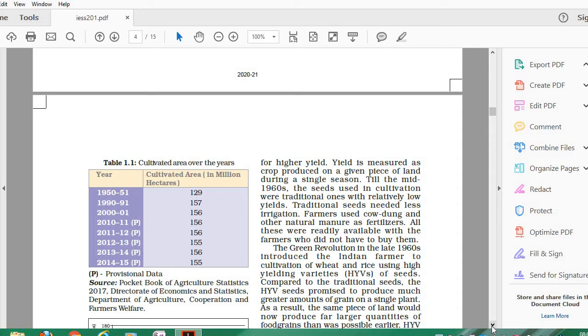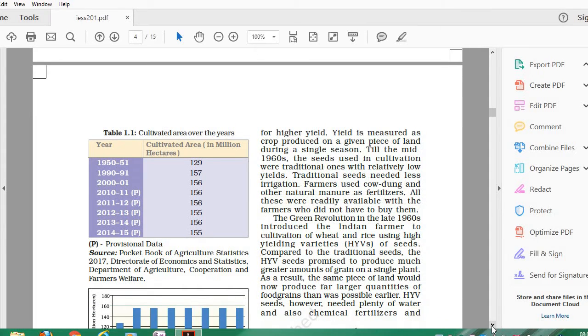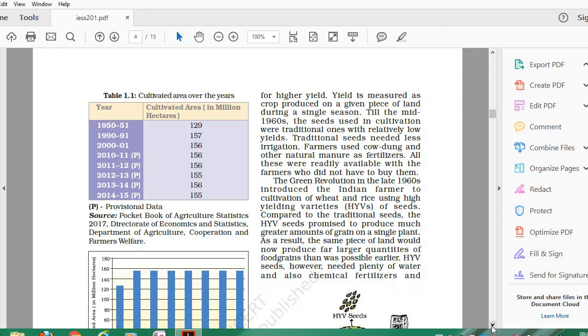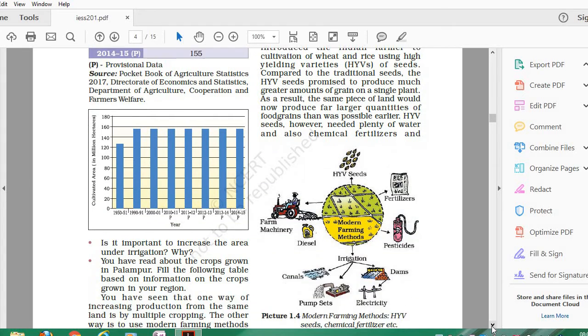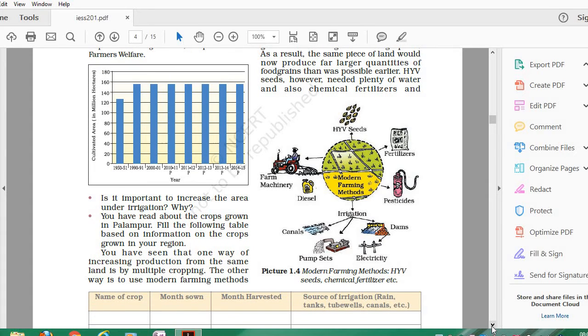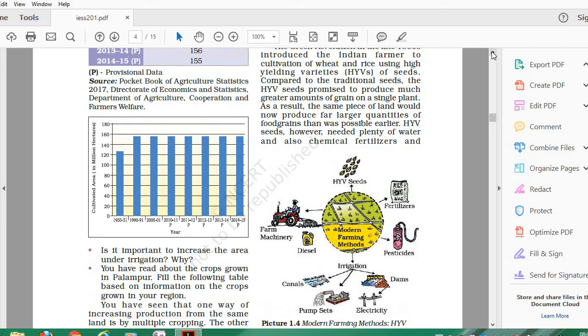In 1950-51 it was only 129 million, and by 2014-15 it had gone up to 155. So it means more land is needed to produce the crops. How are farmers doing it? One method is multiple cropping. The second method is increasing the yield.